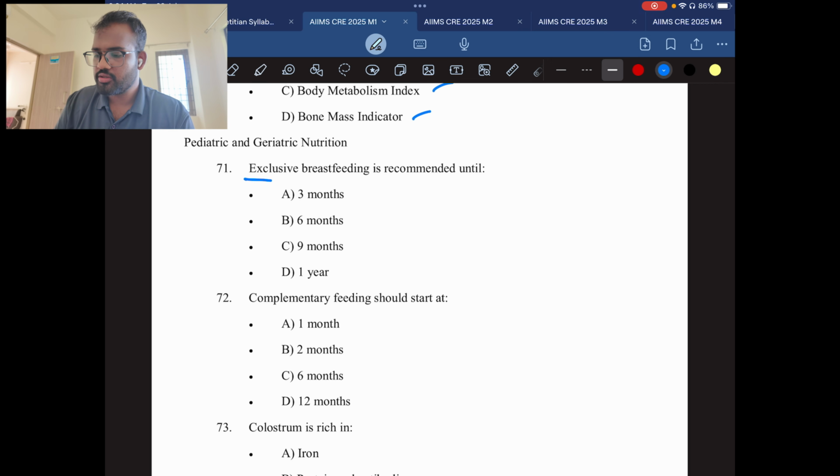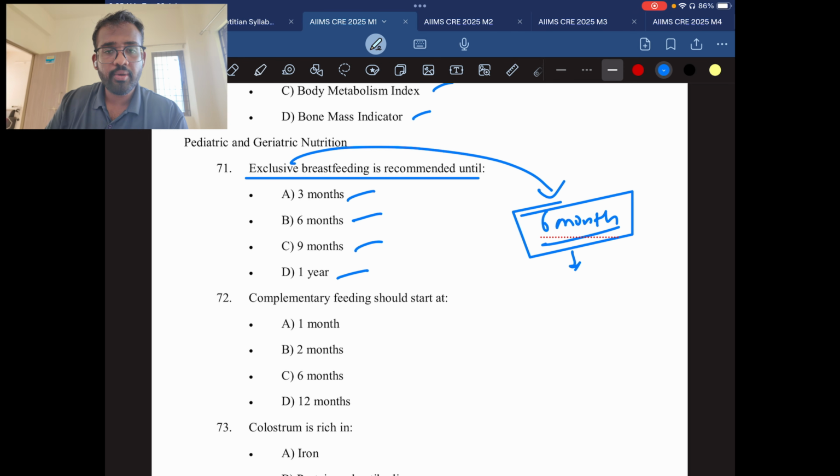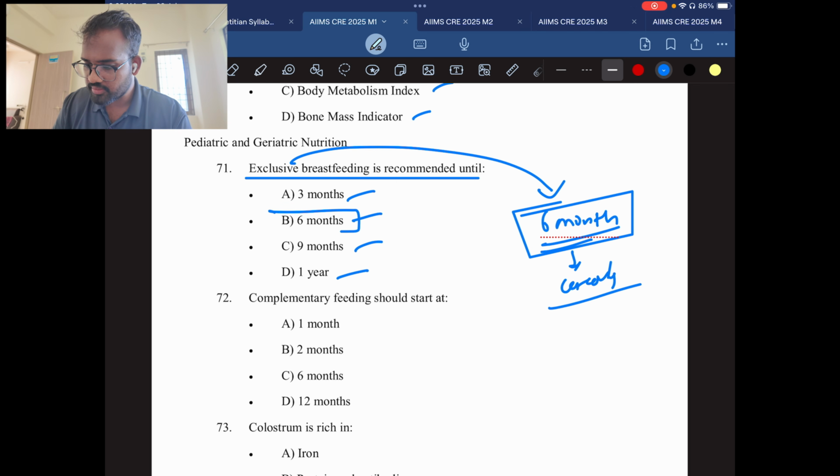Question number 71. Exclusive breastfeeding is recommended until 3 months, 6 months, 9 months, 1 year. So exclusive breastfeeding is recommended for 6 months. Until 6 months, the child only needs mother's milk. No other food will be introduced. After 6 months, they will introduce complementary feeding, which is cereals. This is the first food which will be introduced to a child. Until 6 months, there will be no feed except the mother's milk. So the answer will be 6 months.